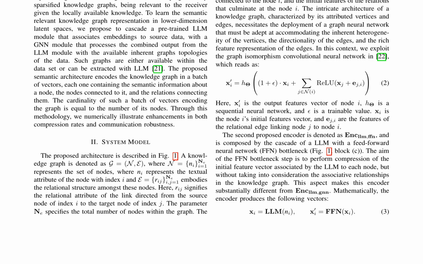The proposed approach is numerically illustrated to enhance both compression rates and communication robustness. The paper also discusses the potential of achieving high compression rates in communication by incorporating relations that link elements within graph embeddings. It proposes sending semantic symbols solely equivalent to node embeddings through the wireless channel and inferring the complete knowledge graph at the receiver.